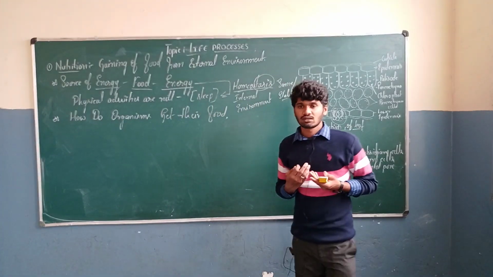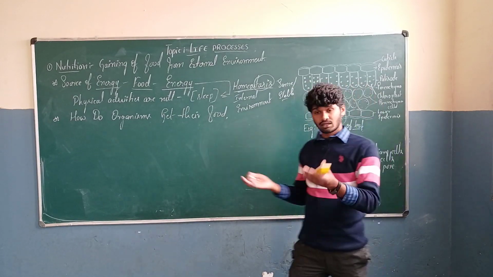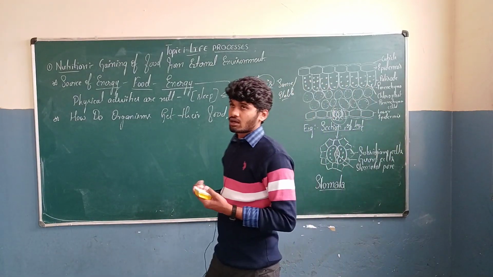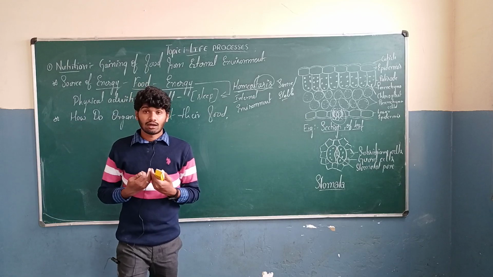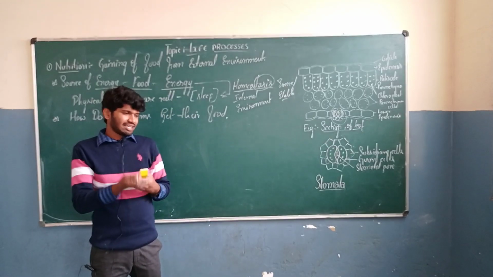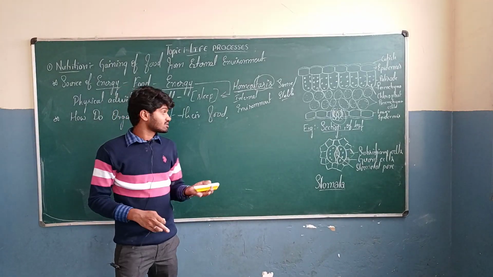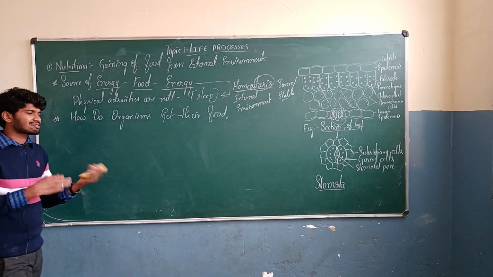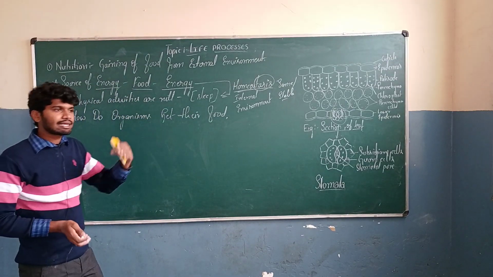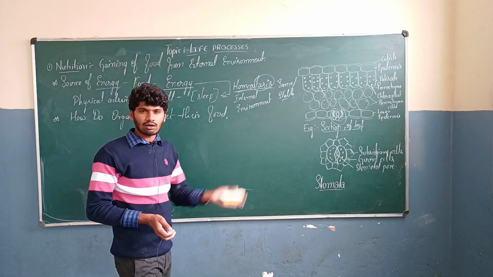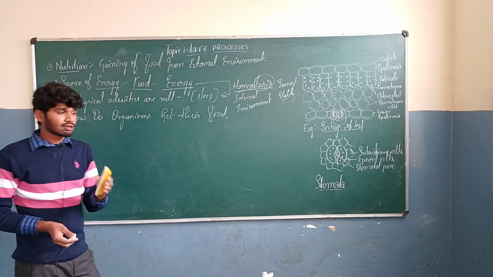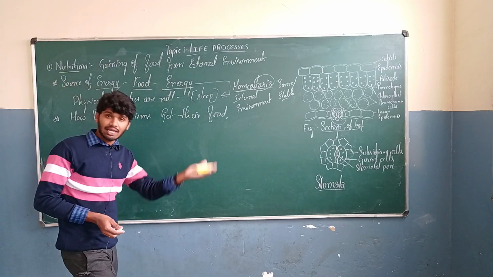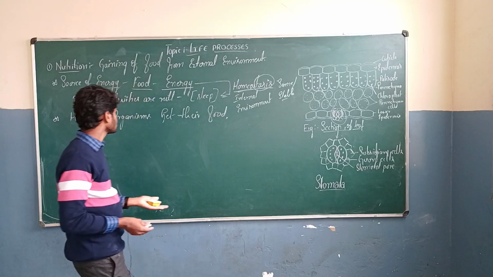We human beings depend upon plants and animals for our food. We eat both plants and animals. But other examples like lions or tigers are called carnivores. These animals totally depend upon other animals for their food.